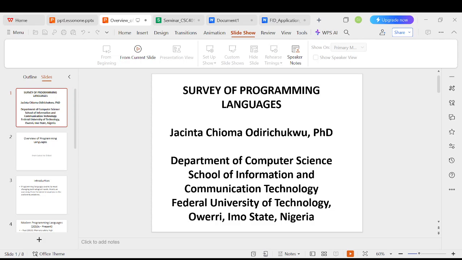So let's continue by looking at some classic programming languages between the 1970s and 1980s. We have C, 1972. The C programming language is very portable and efficient. C is foundational for modern programming languages. It is a programming language for machine programming.